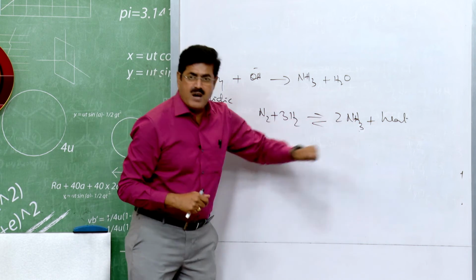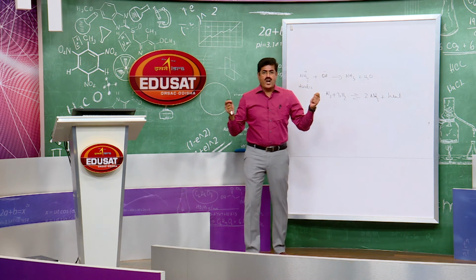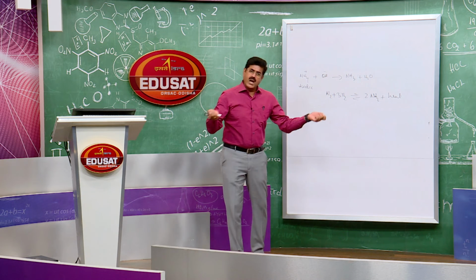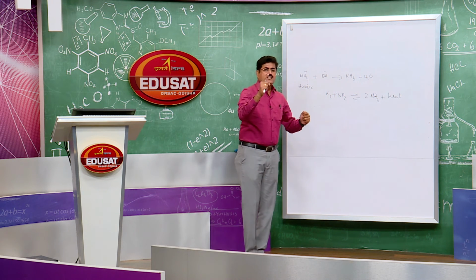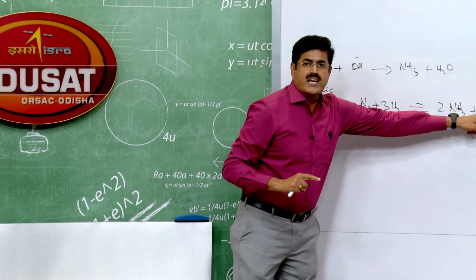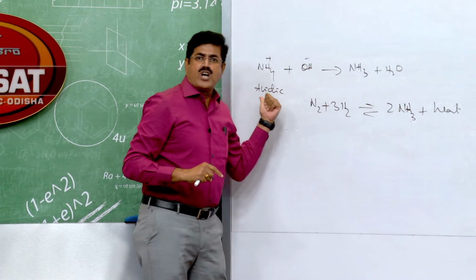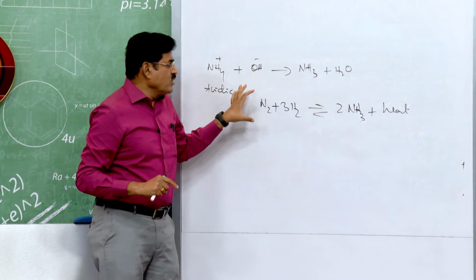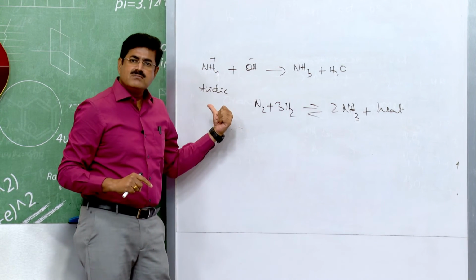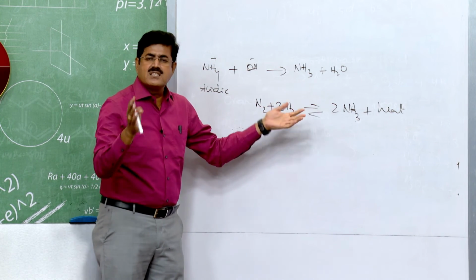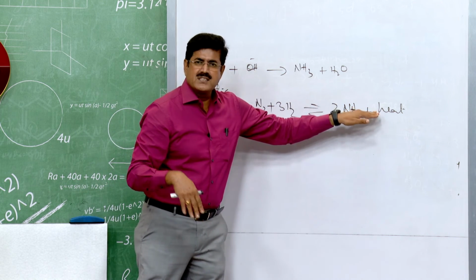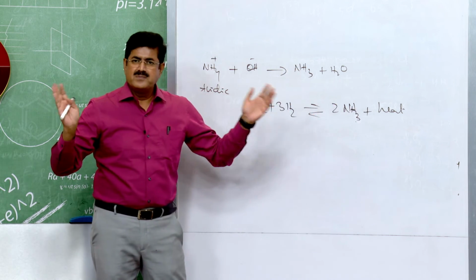The reaction is exothermic. Any increase in temperature always shifts the equilibrium in the endothermic direction. So here the reaction is exothermic, the backward reaction is endothermic. Okay, so if you increase the temperature, equilibrium shifts in the backward direction. So yield of ammonia is not increased. That is why low temperature, decrease the temperature, so that equilibrium shifts in the forward direction and the required heat is there.